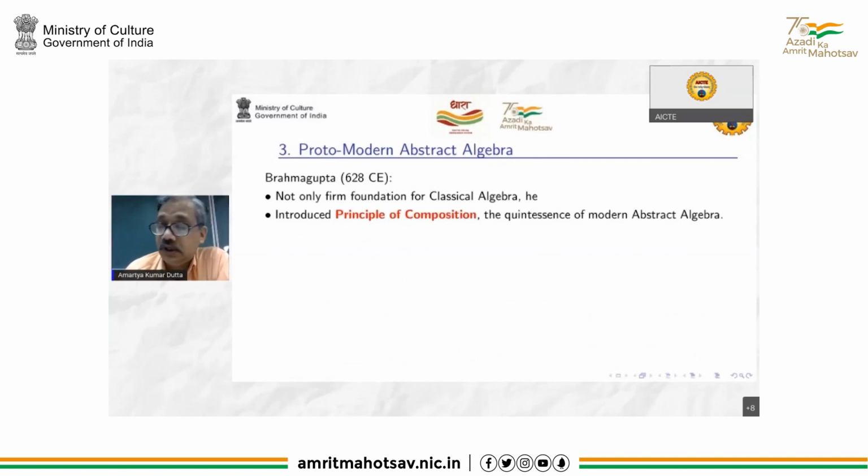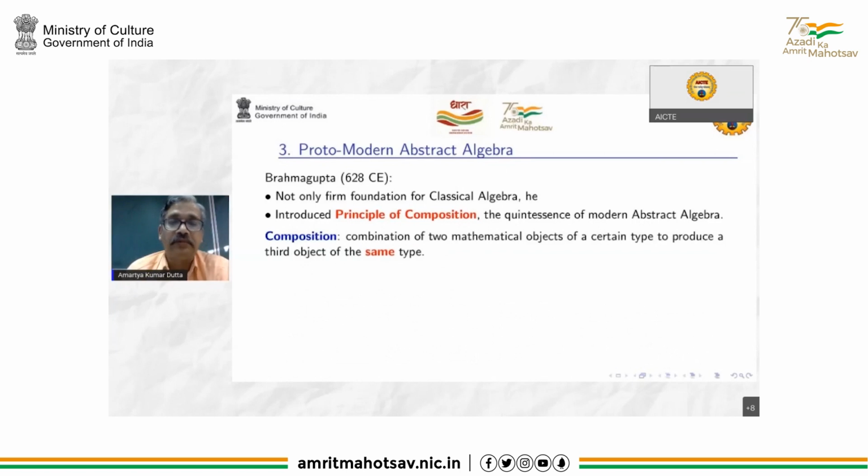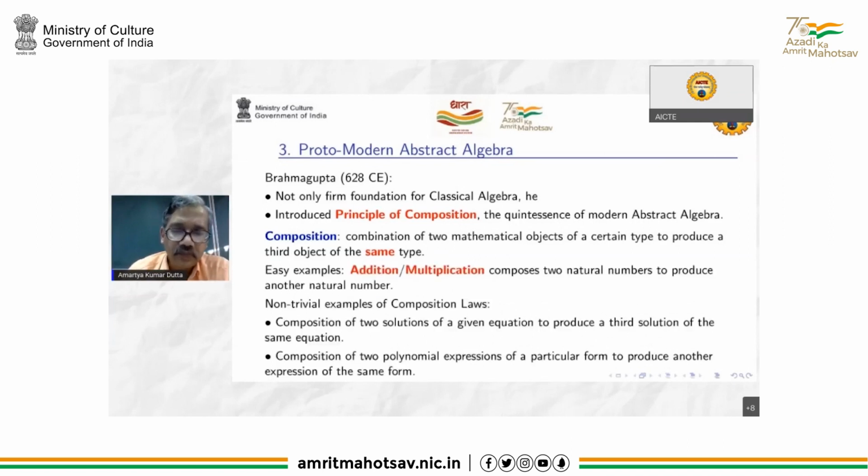Now we come to the climax, the proto-modern abstract algebra, as we call it. Brahmagupta not only laid the foundation for classical algebra, he introduced the principle of composition, which is the essence of modern abstract algebra. So composition means combination of two mathematical objects of a certain type to produce a third object of the same type, like composition of two solutions of a given equation to produce a third solution of the same equation.